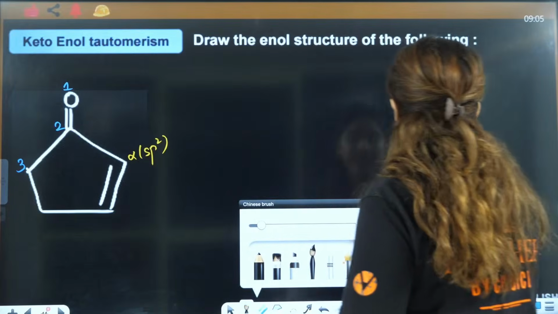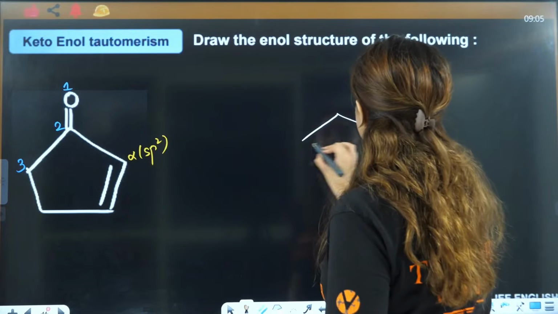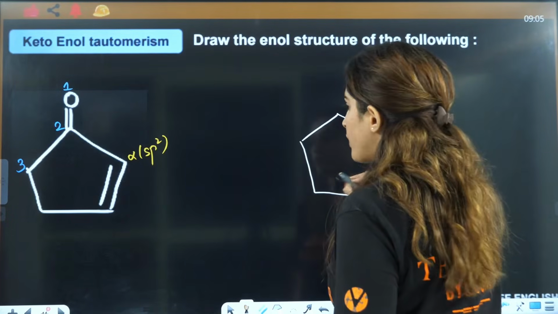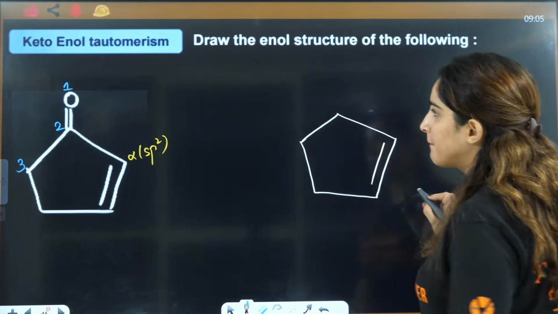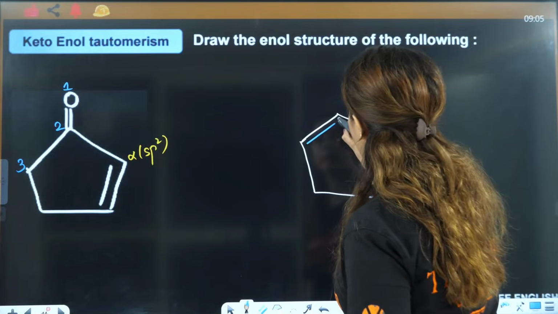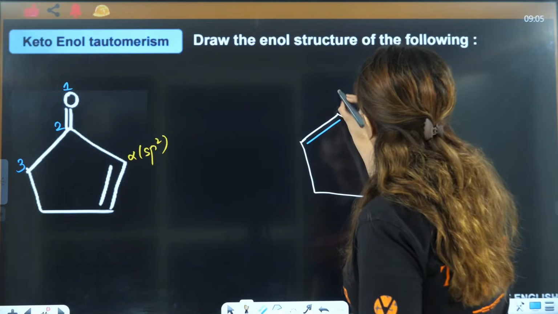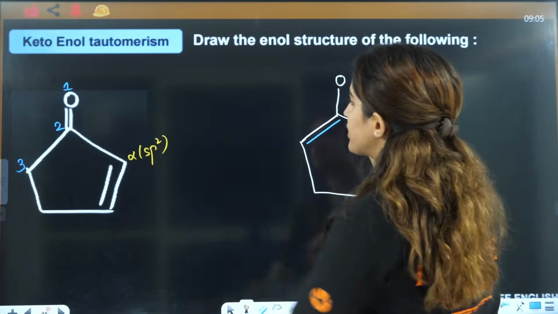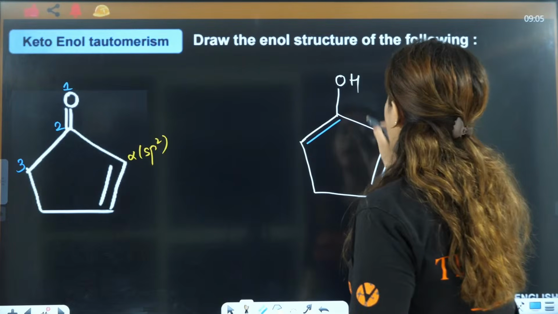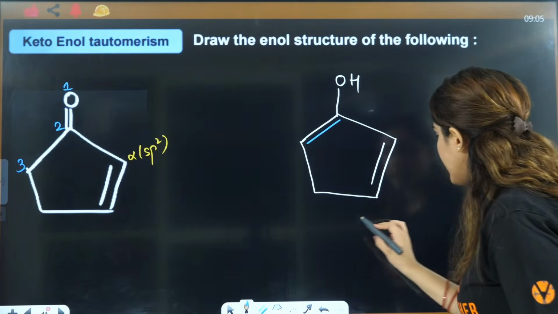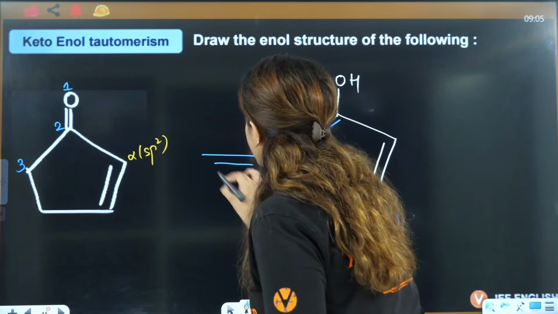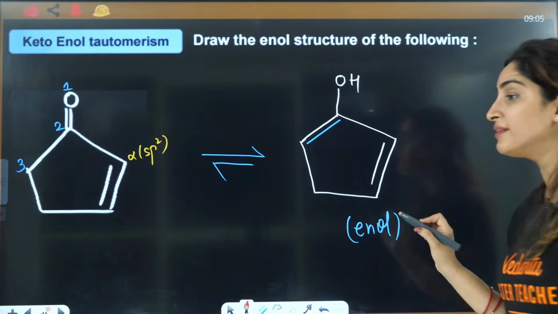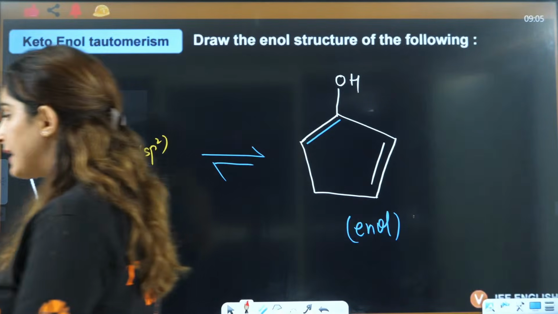Now everybody tell me what is going to be the... this double bond will remain as it is. Now break the bond of 1 and 2, shift the double bond here, right? And here what you will do, you will shift 1 hydrogen from here, and this is going to be your enol form. Enol form, that is under tautomerism, and that is 1-3 system, right?